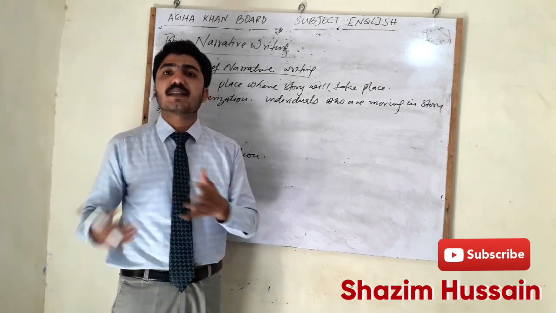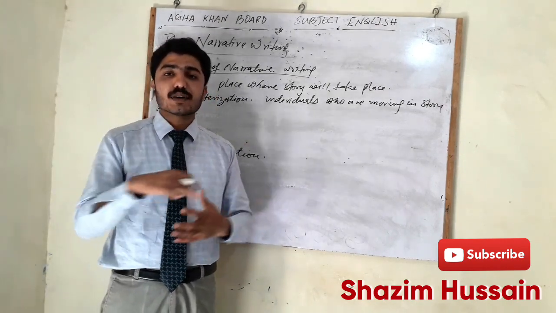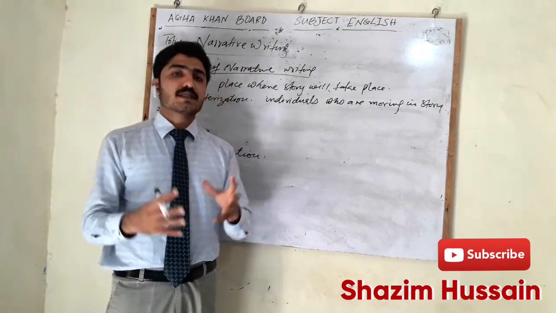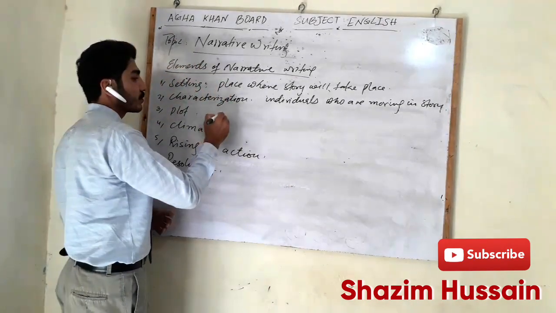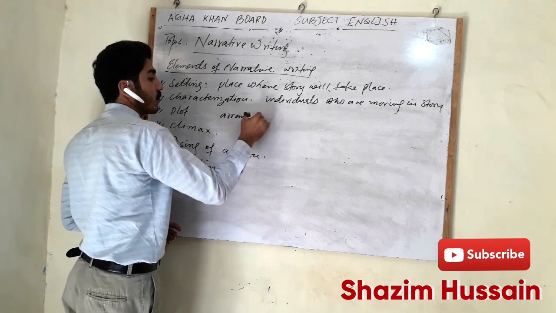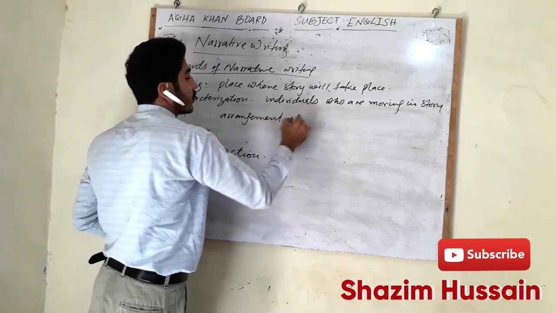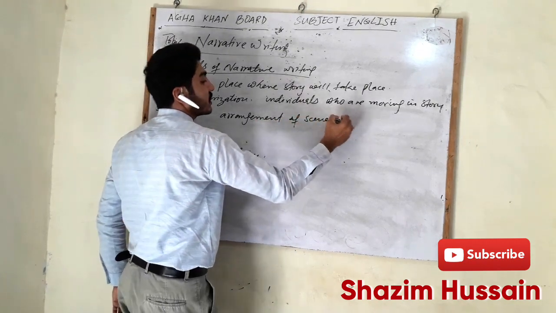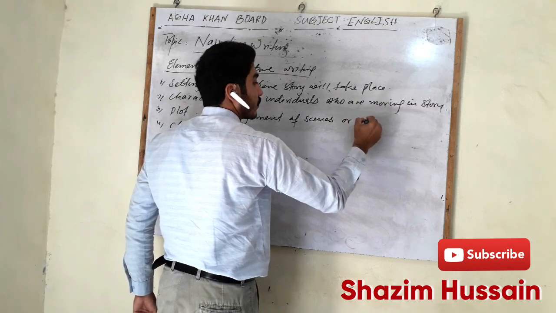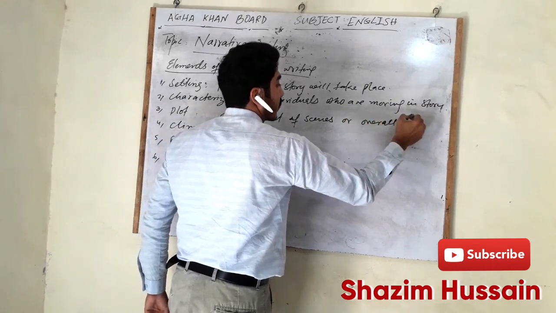So this is the arrangement of scenes, the skeleton of the story, called plot. Plot means arrangement of scenes or overall themes.